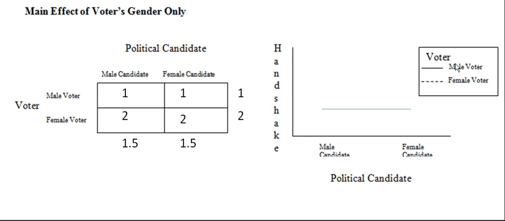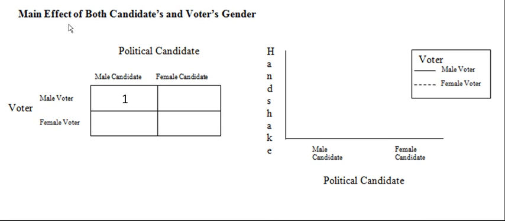When we graph the results, our male voter is shaking hands on average for 1 second with male and female candidates, and the female voter on average for 2 seconds. This difference between the male voter and the female voter is our main effect. Notice the lines are parallel. That means it's unlikely that there's an interaction.